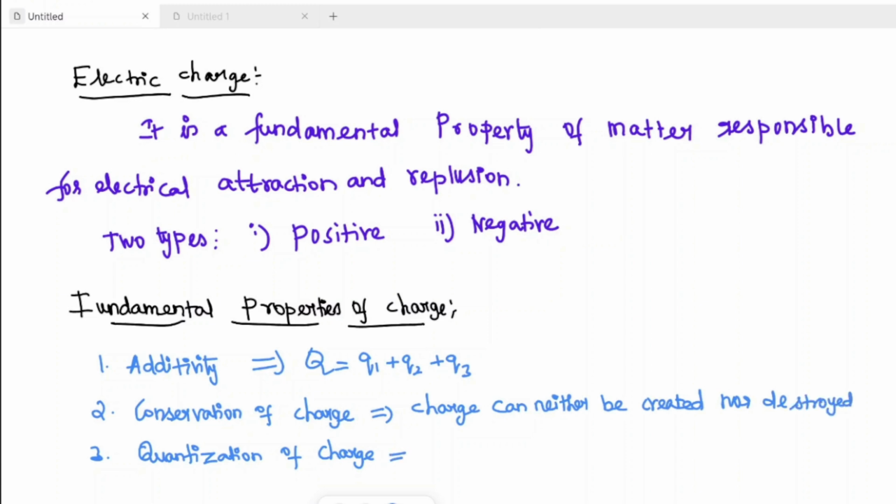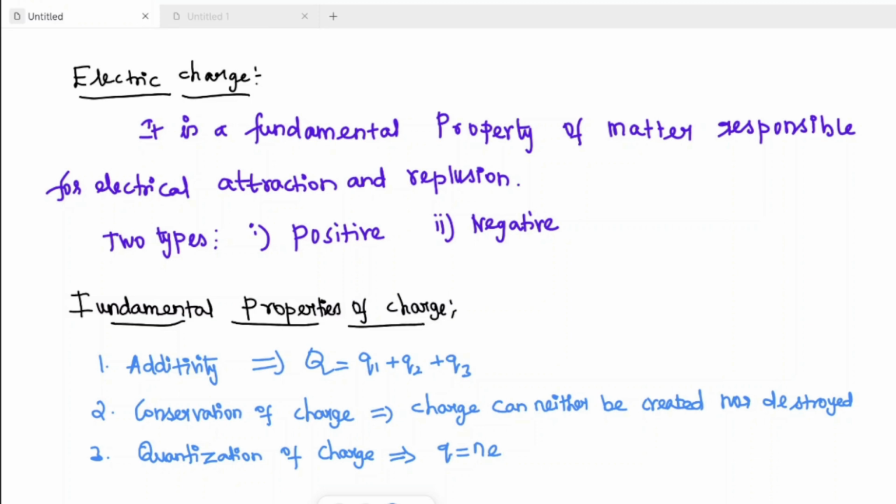So what is meant by quantization of charge? Charge exists only in discrete packets. There is no continuous charge. Upon quantization, Q is equal to n e. What is e? We know the value; it was discovered by Millikan by the oil drop experiment.